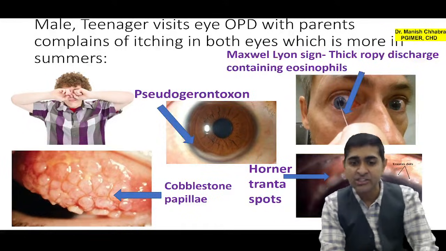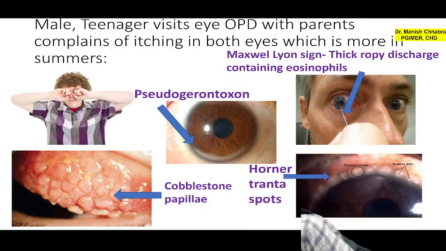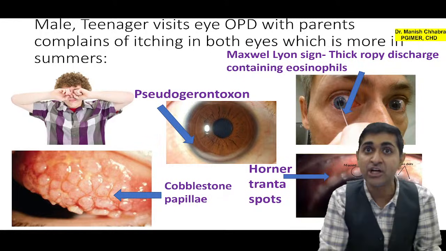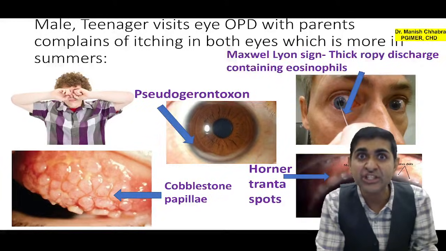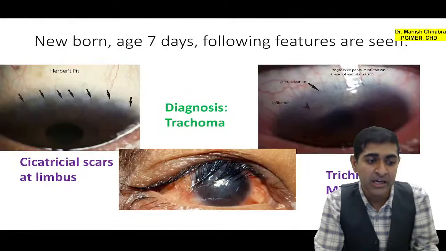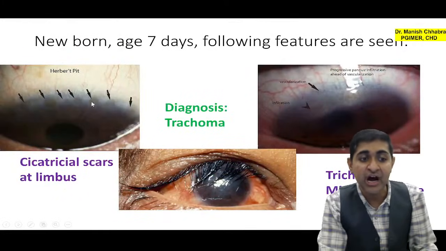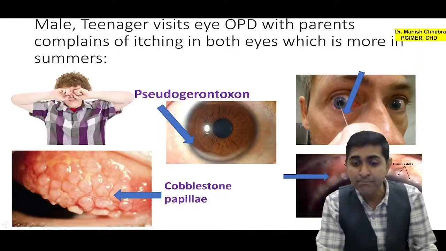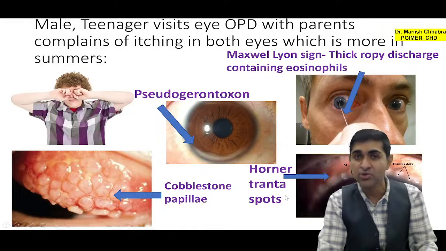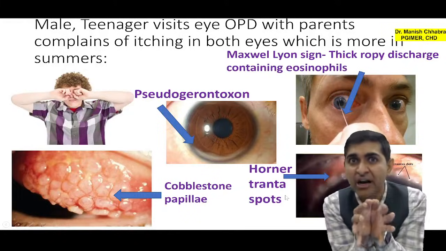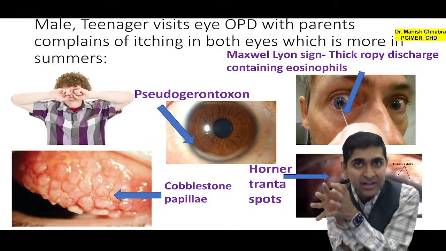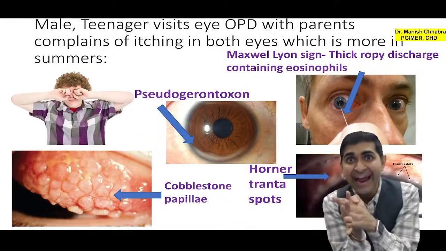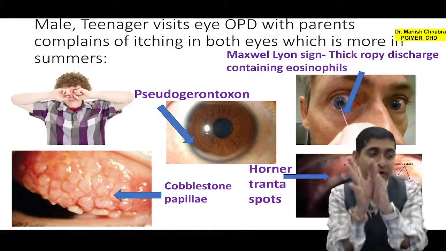And next, last, is Horner-Trantas spots. These are mucoid nodules which are present at the limbus. Don't confuse Horner-Trantas spots with that of Herbert pits. Herbert pits are cicatricial scars at the limbus. You see, these are cicatricial scars at the limbus, but these are mucoid nodules at the limbus. So there is a difference between Horner-Trantas spots in vernal keratoconjunctivitis and Herbert pits in trachoma.